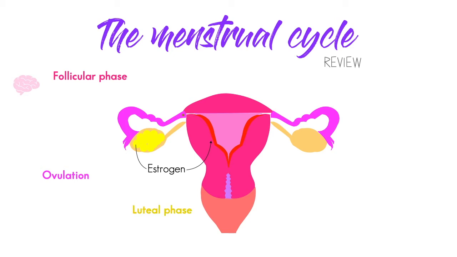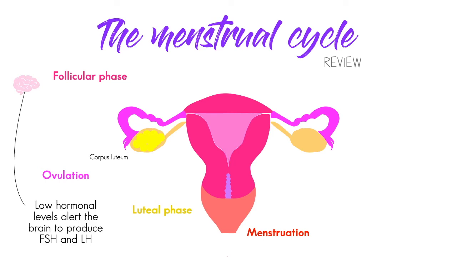After this, the luteal phase begins. The follicle turns yellow, and it's called a corpus luteum. The corpus luteum produces progesterone and makes the uterus lining thicken even further. Besides, the egg moves to the uterus. As the uterus detects that there is no pregnancy, the corpus luteum disintegrates and menstruation begins. The production of hormones stops, and so the uterus lining breaks down and menstrual flow begins. The low hormonal levels alert the brain to produce FSH and LH, and the cycle begins again.